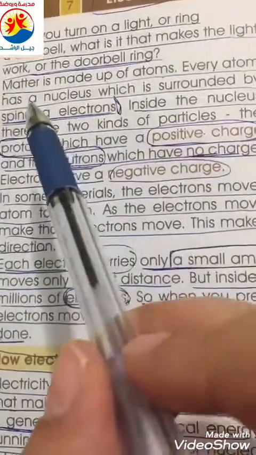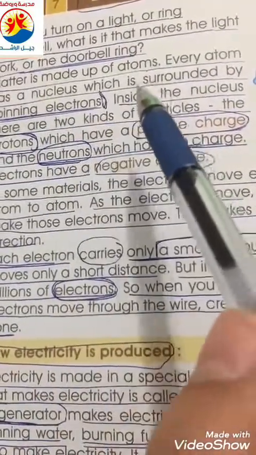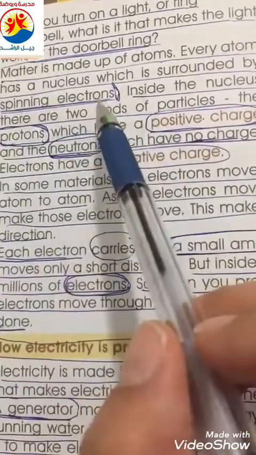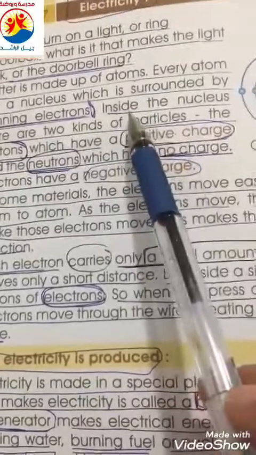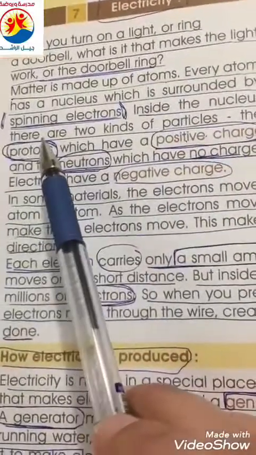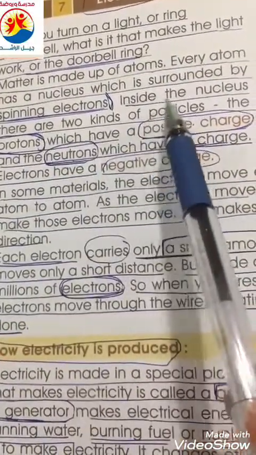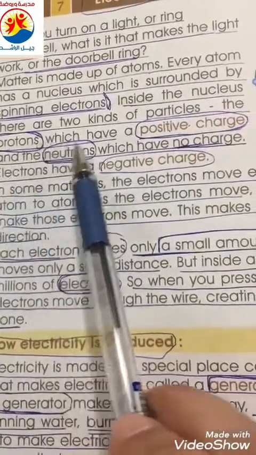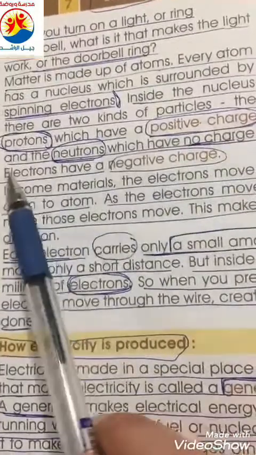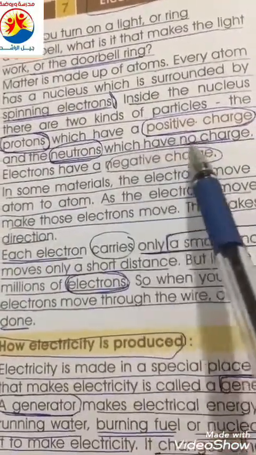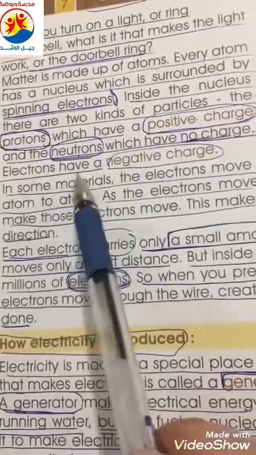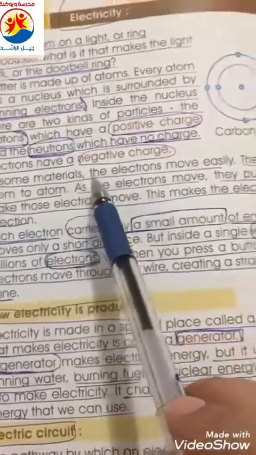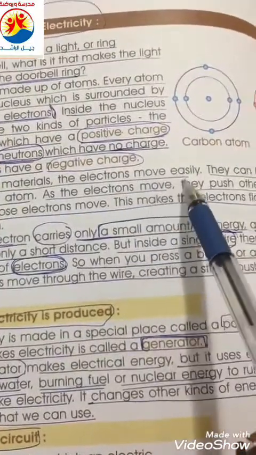Every atom has a nucleus which is surrounded by spinning electrons. Inside the nucleus there are two kinds of particles: the proton, which has a positive charge, and the neutron, which has no charge. Electrons have a negative charge. In some materials, the electrons move easily.